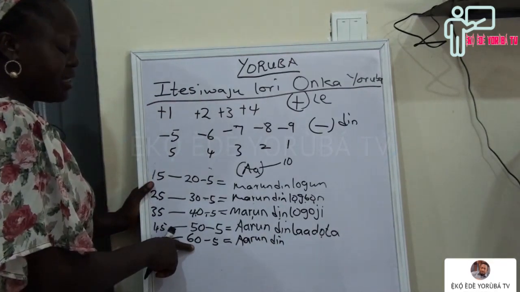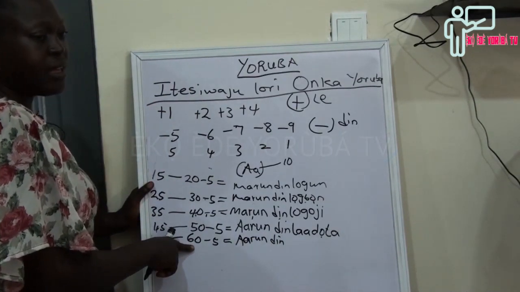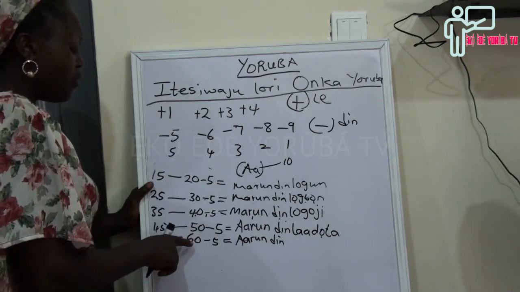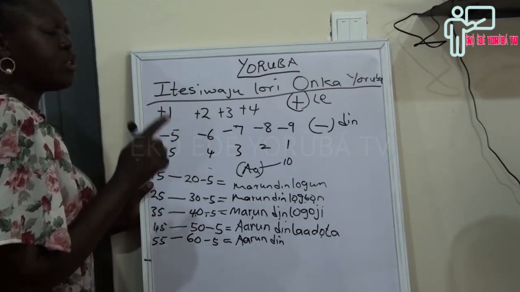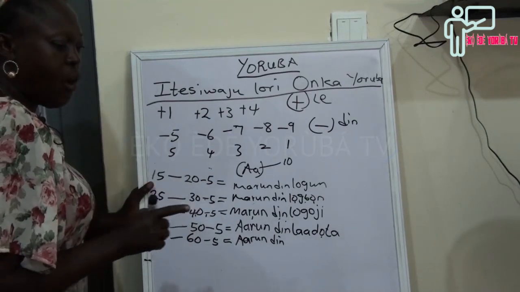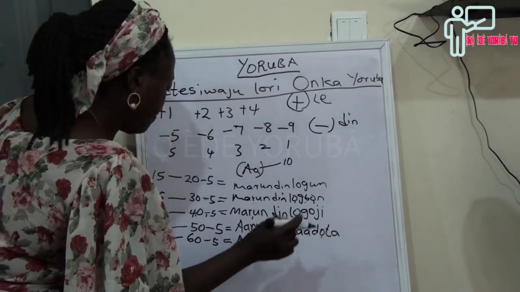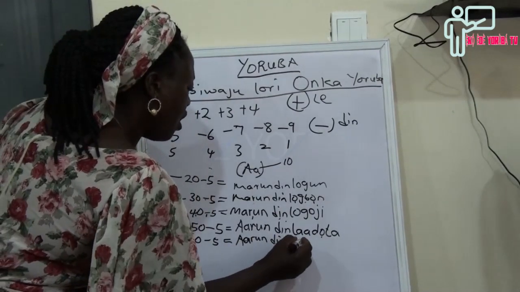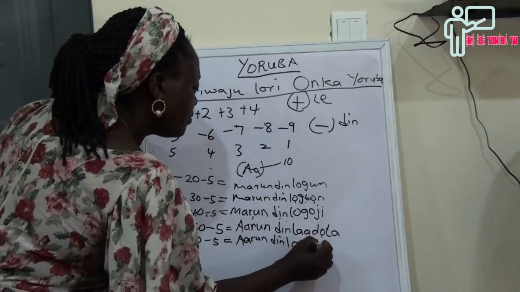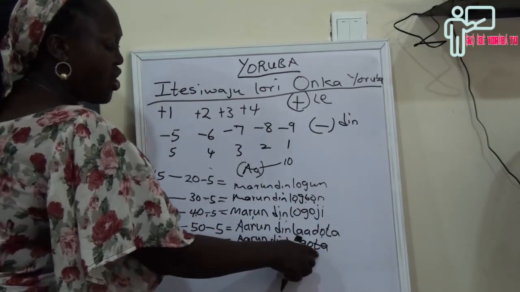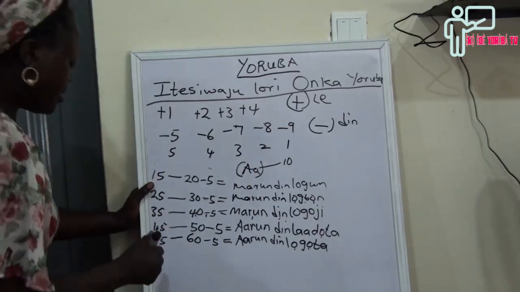I've told you that 60 is ọgọ́ta, which is 20 times 3, and if you are not calling it ọgọ́ta, it's ọ̀ta. So now, àrún dín lọ́gọ́ta.